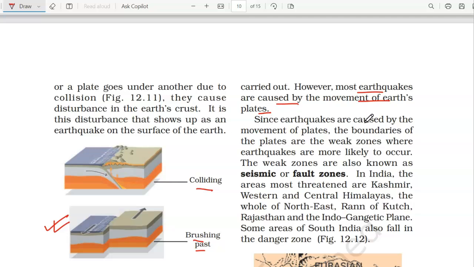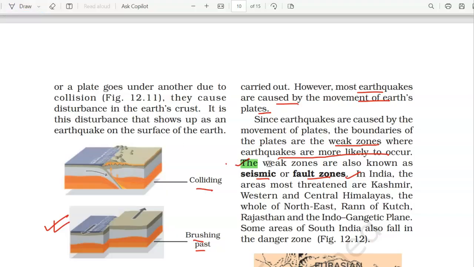Since earthquakes are caused by the movement of plates, the boundaries of the plates are weak zones where earthquakes are most likely to occur. These weak zones are known as fault zones or seismic zones.